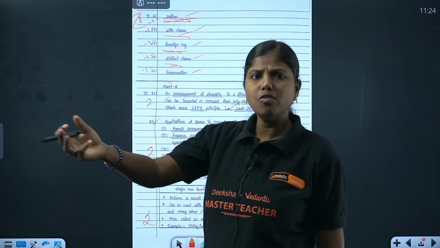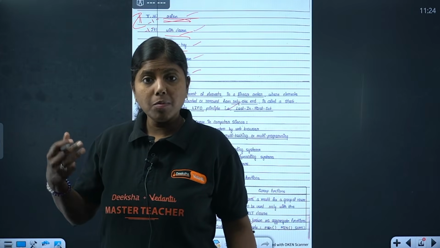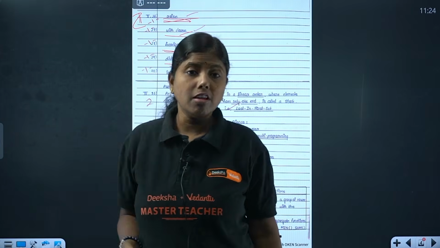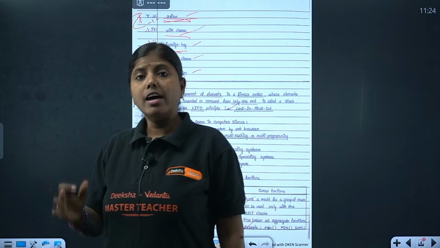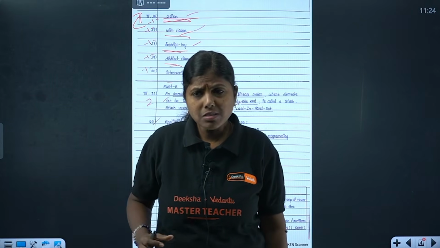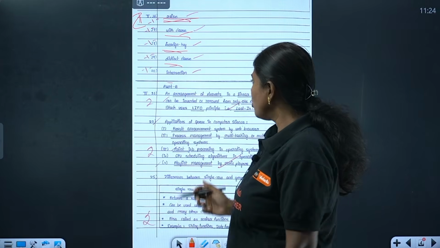Instead of giving you 4, you might get 3, and there may be so many reasons why they have given 3 for you. So you need to ensure that you write it in a proper way, because it is easy. Ultimately, we should get the marks, isn't it? So we'll go for part B.